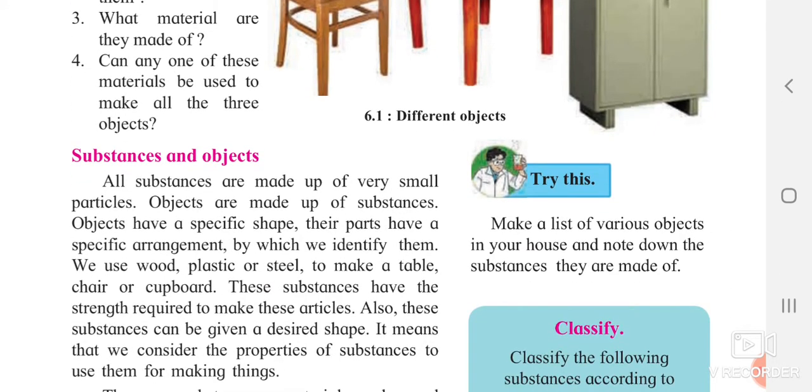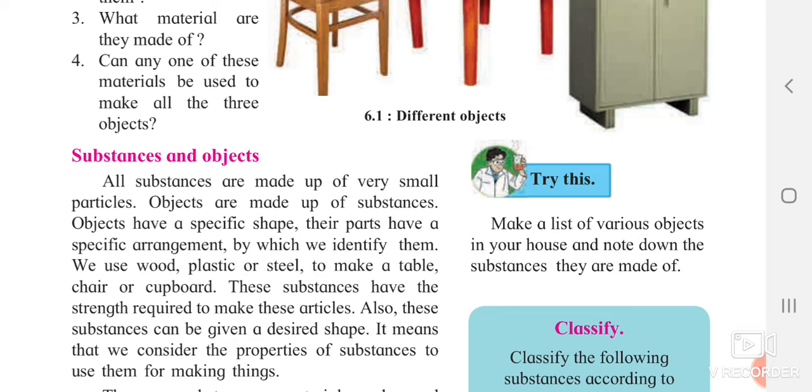So what do substances mean and what do objects mean? All the substances are made up of very small particles. We already know this sentence because in 5th standard we learned that all the substances are made from very tiny particles. Kanad Maharshi was the one who told this. Objects are made up of these substances.